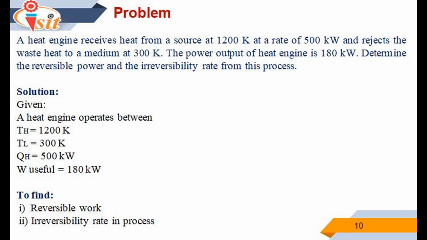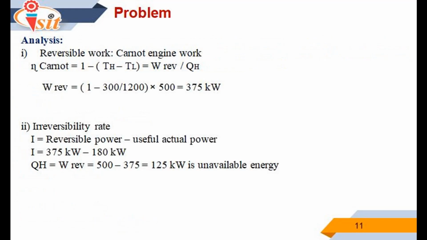For this problem, the solution is as follows. Given a heat engine operates between Th equals 1200 Kelvin and TL equals 300 Kelvin, QH equals 500 kilowatt and W useful equals 180 kilowatt. To find the values: reversible work and irreversibility rate in the process.